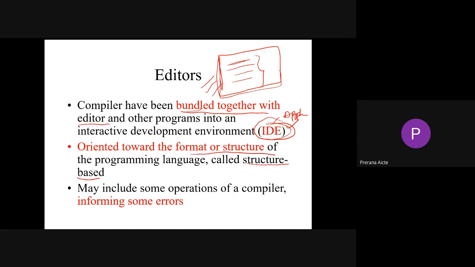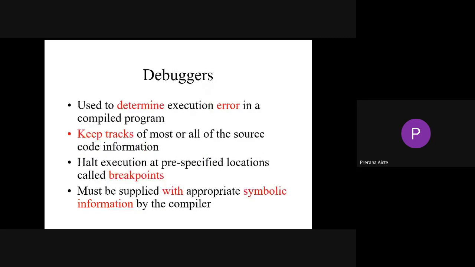As we all know, depending upon the structure of a programming language, we define the compiler. So it may include some operations of a compiler informing some errors. Obviously, every programming language will encounter some sort of errors, so that will be maintained. Obviously, debugging: if any errors occur while compiling a program, they will be easily solved with the help of debuggers if we rectify them.